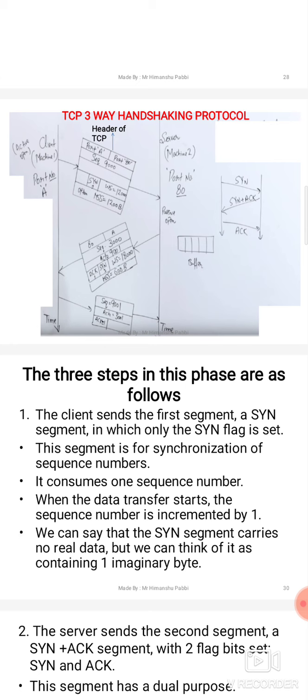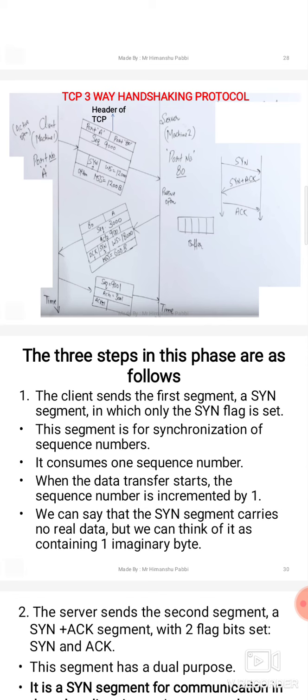Now when the server receives a segment, it will do a passive open request. So it will be in passive opening mode, and it will send a segment in which the same details are there. For example, port number 80 of the server is the source port address, and the destination port address is A. The sequence number will be 3000. From byte 3000, it will send the data.